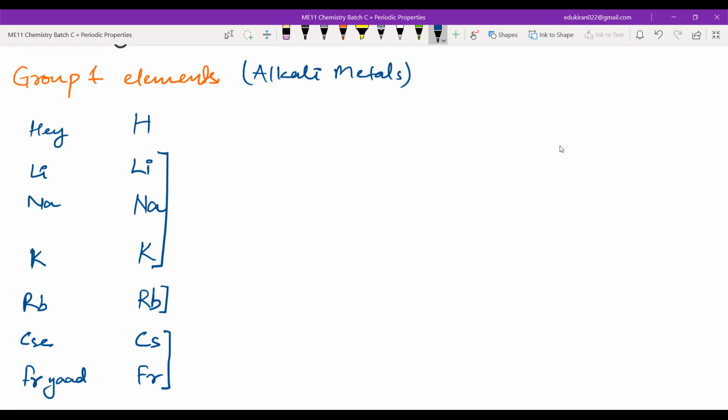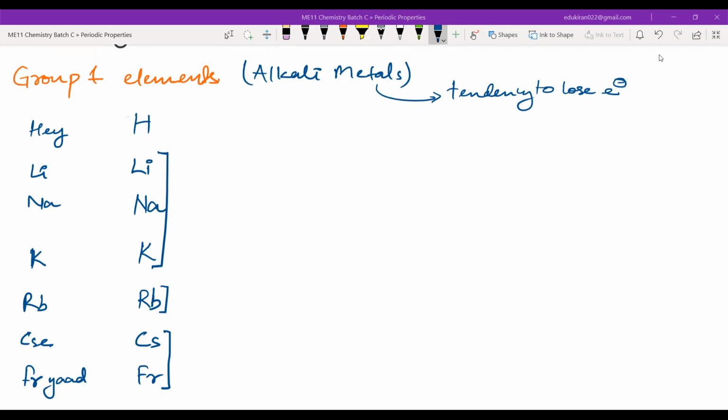Now, one more definition of metal. What is the definition of metal? It is tendency to lose electron. Now you will not remember anything like ductile, malleable, very shiny. What is a metal? Metal is anything which has tendency to lose electron. It is not lustrous, very hard. No. Sodium is soft. It is not very hard.